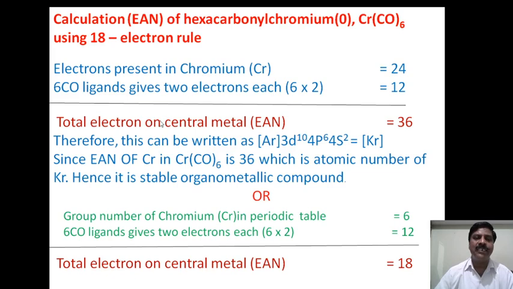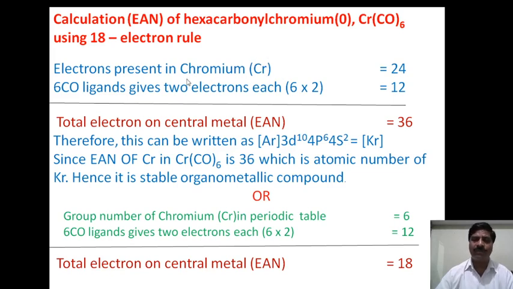Now a simple formula will be used. The number of electrons present in chromium: in the neutral state, the atomic number of chromium is exactly equal to the number of electrons present.